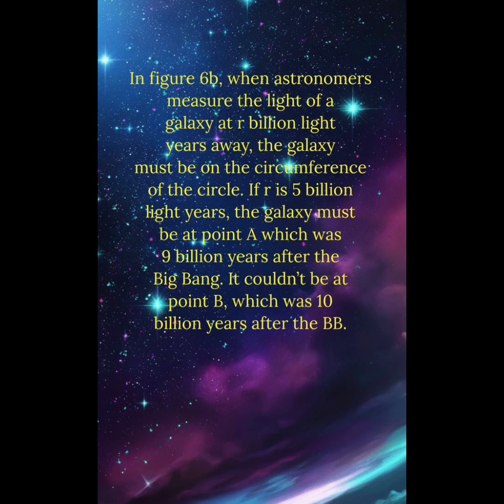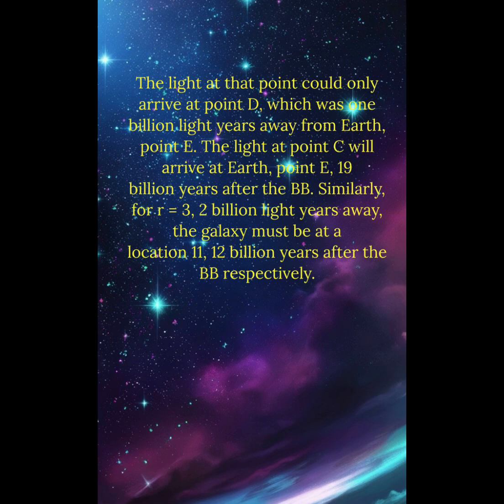In Figure 6b, when astronomers measure the light of a galaxy at r billion light-years away, the galaxy must be on the circumference of the circle. If r is 5 billion light-years, the galaxy must be at point A, which was 9 billion years after the Big Bang. It couldn't be at point B, which was 10 billion years after the BB. The light at that point could only arrive at point D, which was 1 billion light-years away from Earth, point E. The light at point C will arrive at Earth, point E, 19 billion years after the BB.